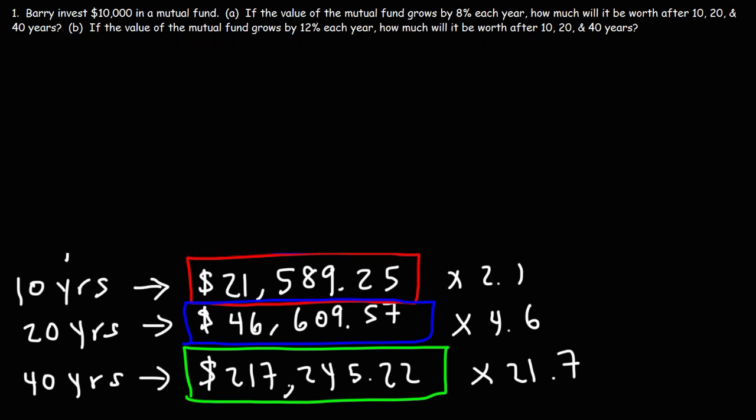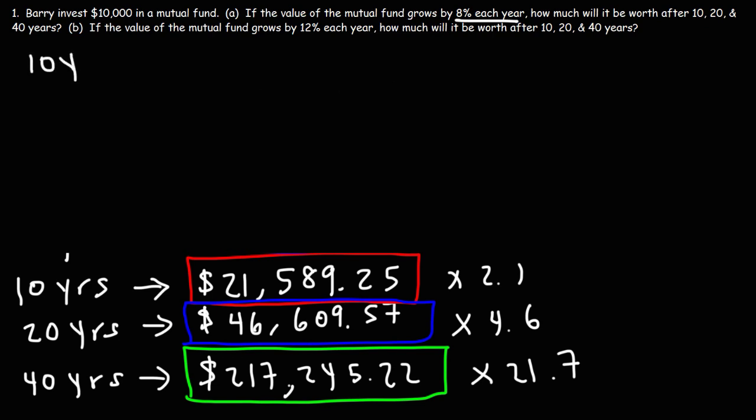Now let's look at part B. If the value of the mutual fund grows by 12% each year, how much will it be worth after 10, 20, and 40 years? So part B will illustrate the value of the rate of growth over time. In the first example, the performance of the mutual fund was 8% each year on average. In the second example, the performance will be 12%. So let's see how those numbers differ versus what we were able to achieve with an 8% return.